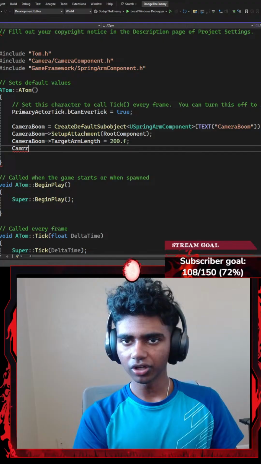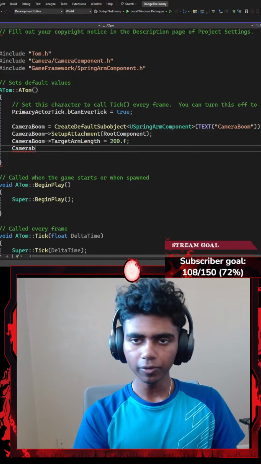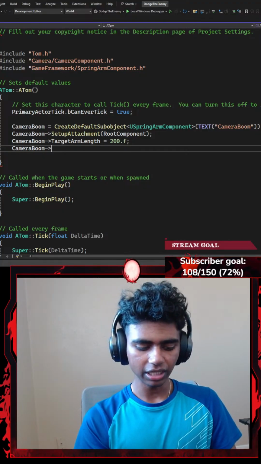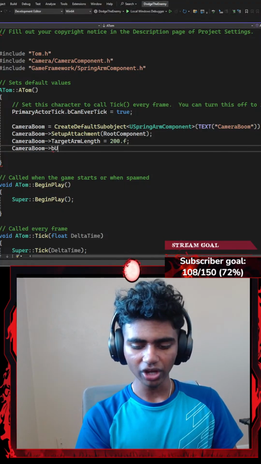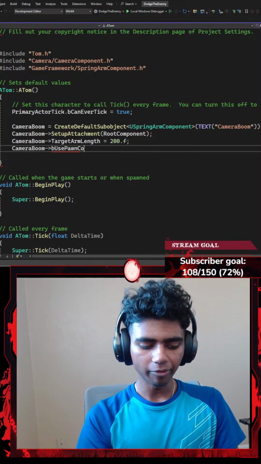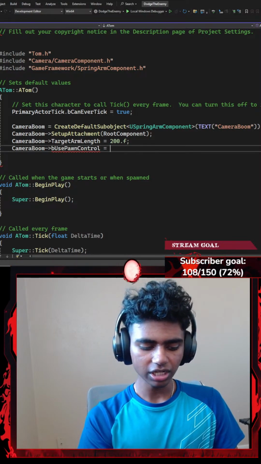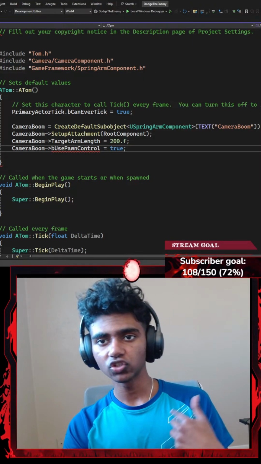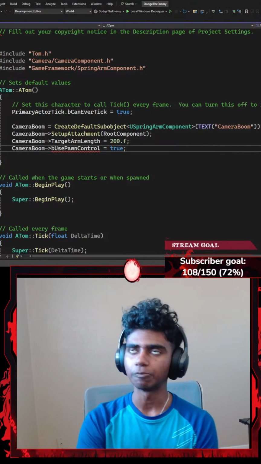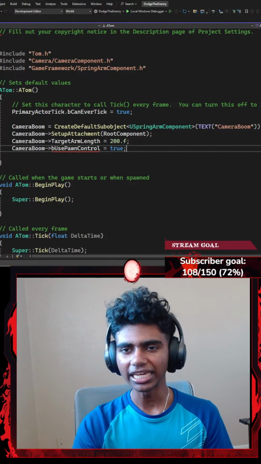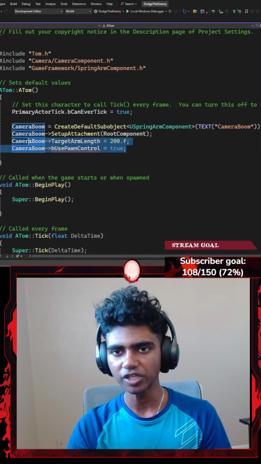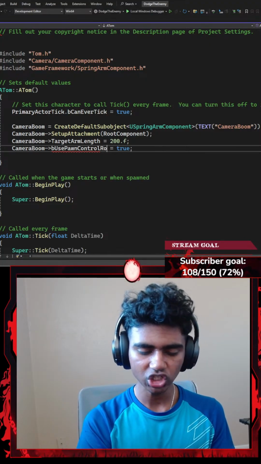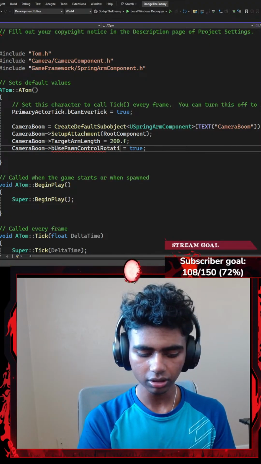And then lastly, I'm going to go with another CameraBoom. This is again my spring arm component, which points towards a boolean, bUsePawnControlRotation. Basically what the pawn control rotation does, I'm going to set it to be true. It lets me rotate or control my rotation using, I guess, my mouse and all that stuff. I don't really know how to explain this properly. UsePawnControlRotation, I'm assuming that it just lets me use my pawn's rotation.